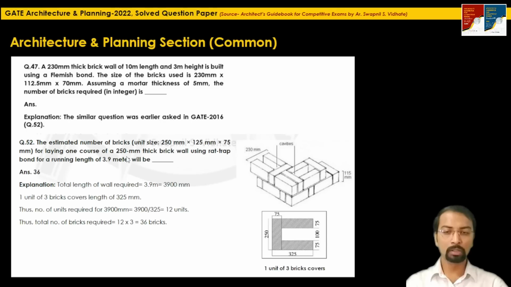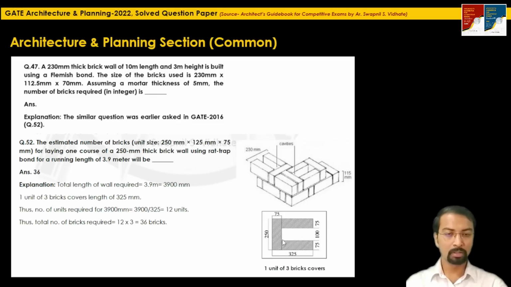As per the question, the total length of wall required was 3.9 meter. If we convert it into mm, it will be 3,900 mm. This is the one unit of 3 bricks which is used for constructing the rat trap bond.